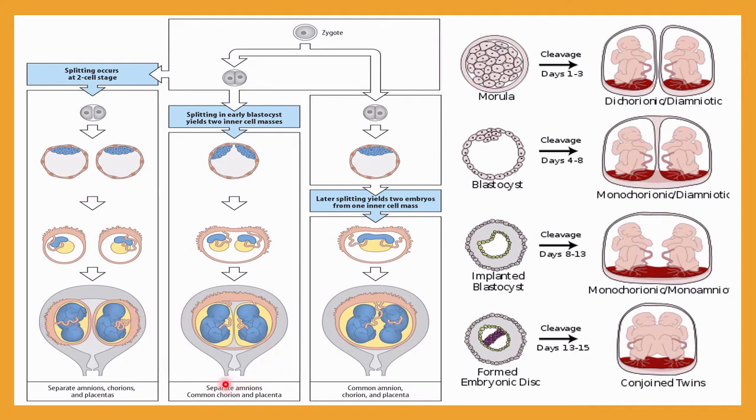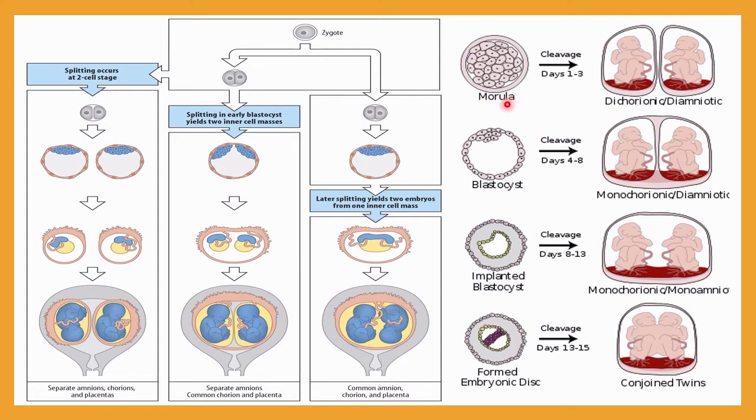Now here what is there? Here you can see the amnion is different, but the chorion is similar, in which case a single placenta will be formed. And here there is a common amnion and chorion: the chorion is common, the amnion is common, and the placenta is also common. Let me understand more by using this diagram.